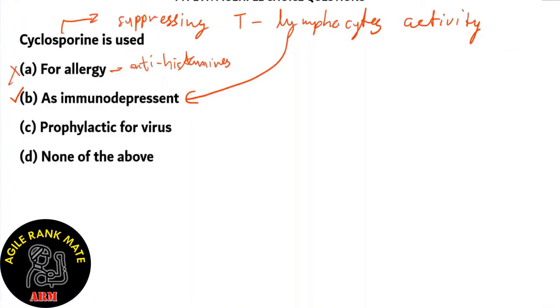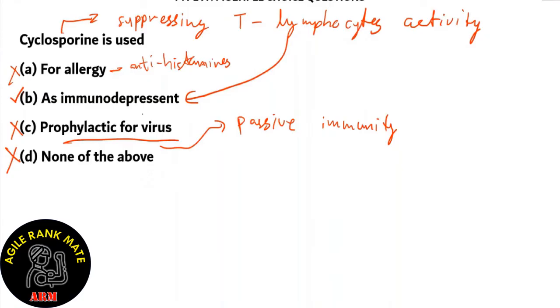What about option C, prophylactic for viruses? When something is prophylactic for viruses, it is used in passive immunity, such as vaccines for various viruses. No, vaccines are active immunity. Passive immunity is the serum directly from the infected person, which has the antibodies. So option C is also incorrect. And since option B is right, we can safely conclude that option D is incorrect, because option D states none of the above, but we know that B is correct.